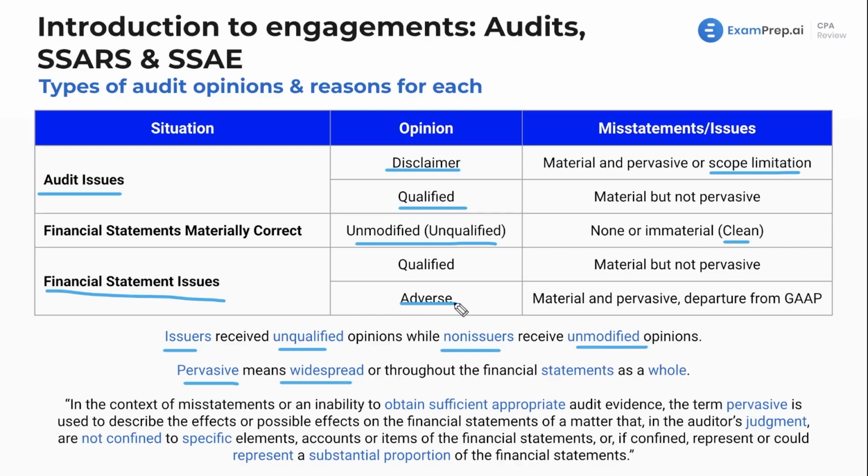Now, definitely memorize these. We'll see these a lot more throughout the course, so no worries. I mean, obviously, get a jump on them here. I'd memorize all the terminology you see here because you can see a lot of multiple choice, a lot of sims. This is perfect breeding ground for a lot of points to be had on the exam.